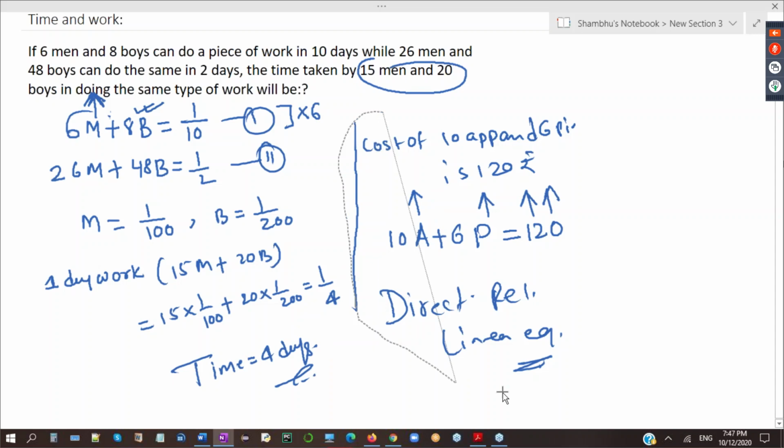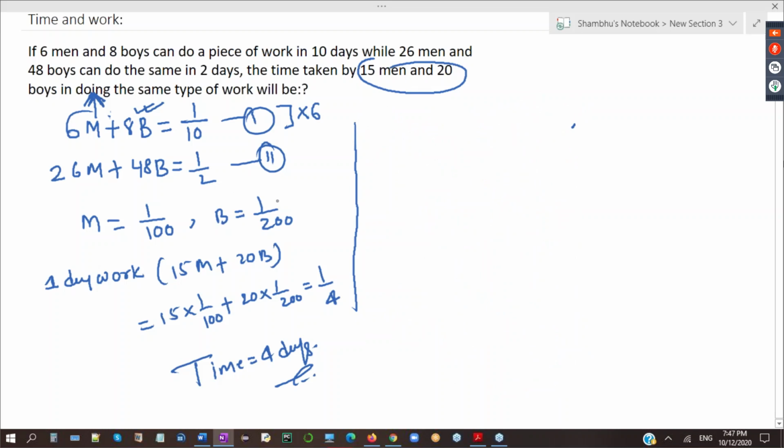Did you get this? I did not solve it completely, but I told you how to do it. That calculation part you have to do. Method, did you understand?